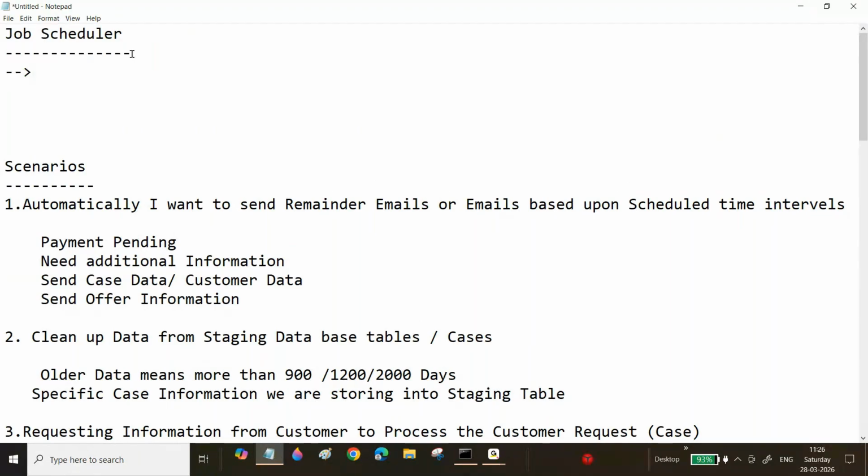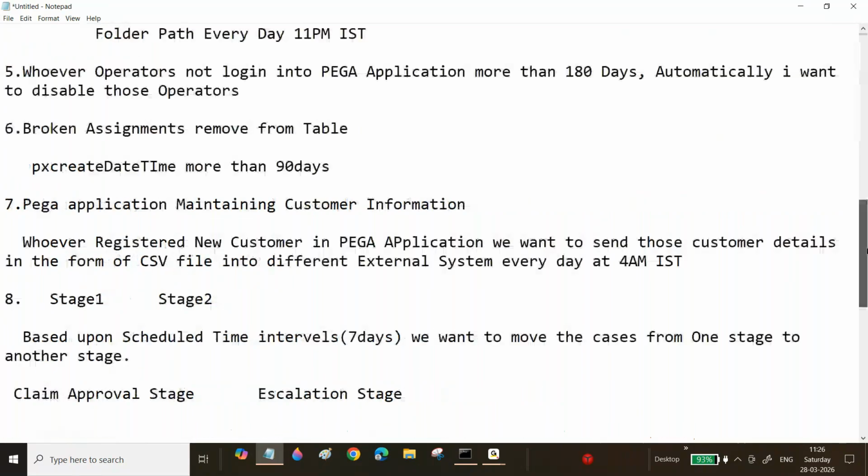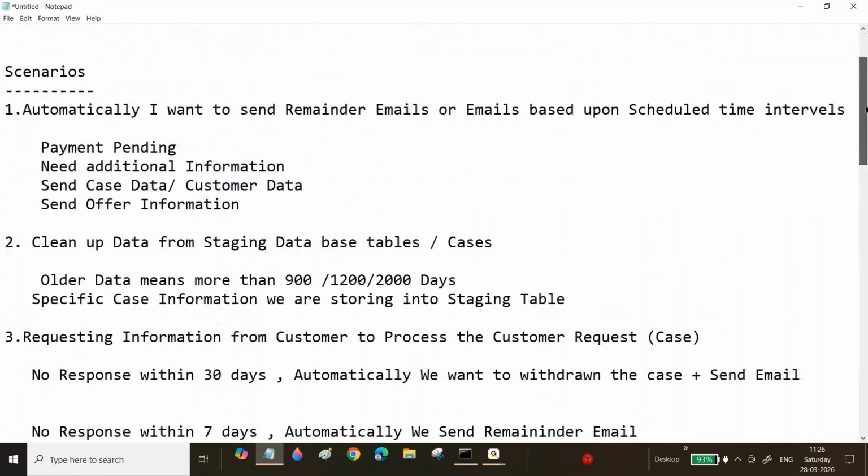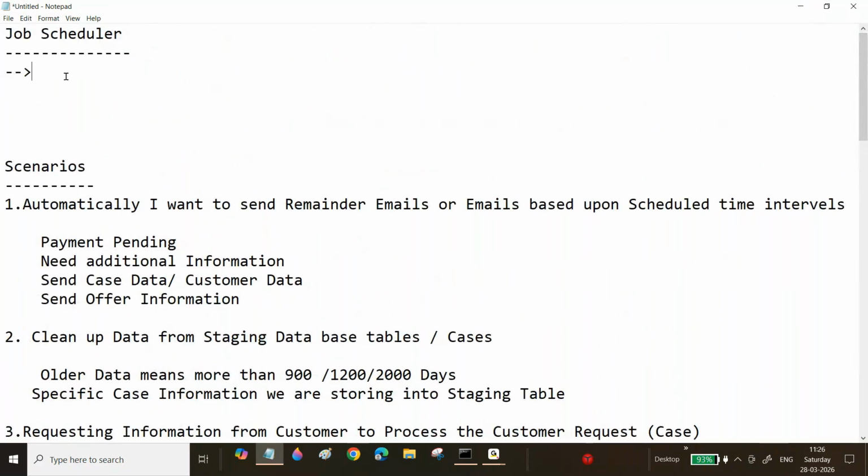If someone asks you what the use of job scheduler is, and what type of scenarios we can create with job schedulers, what type of details we will provide in job schedulers, here is how to explain it. I will write it here in a clear and clean way. This is the generic, normal way you need to explain it in an interview.